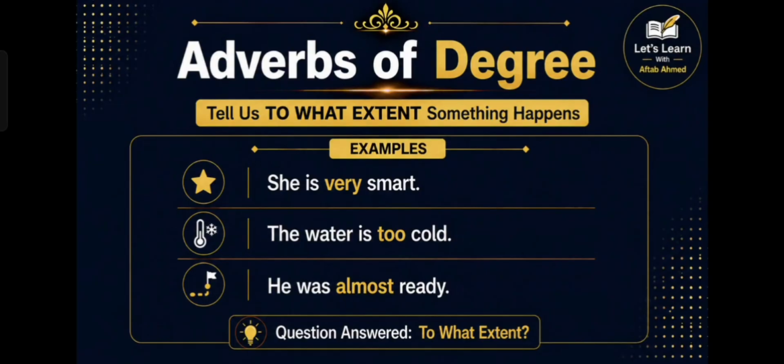Next, we have adverbs of degree. These adverbs tell us to what extent or how much something happens. They answer the question, to what extent? Look at the examples. She is very smart. The water is too cold. He was almost ready. The highlighted adverbs show the intensity or degree of a quality or action. They help us express stronger and more accurate meaning.